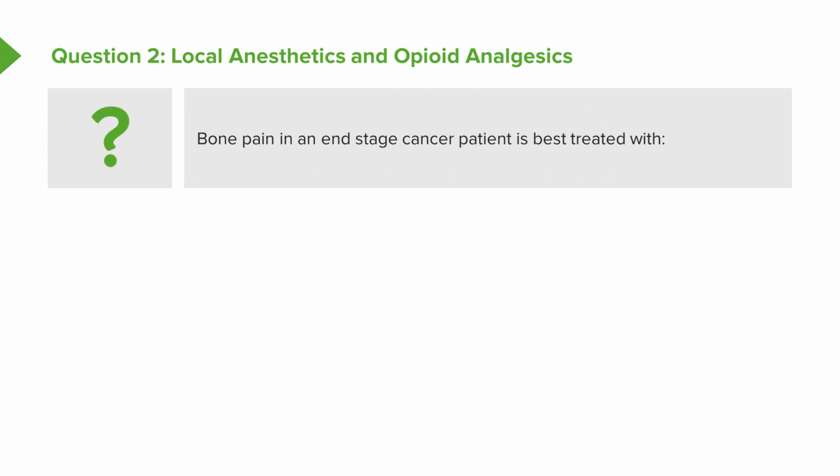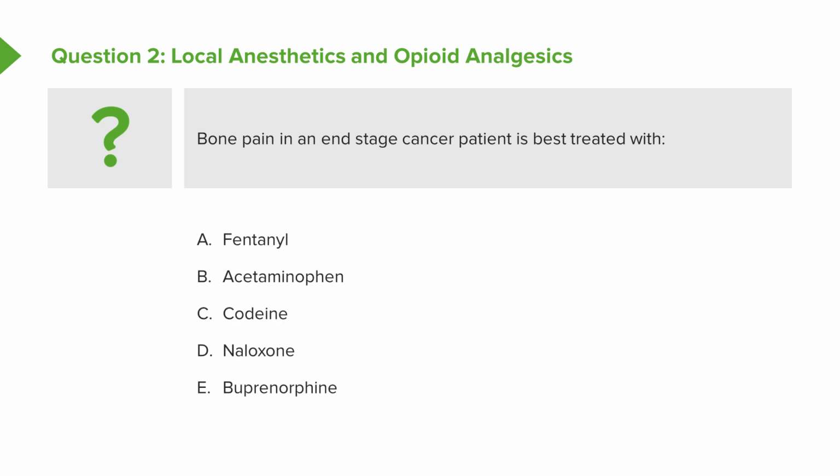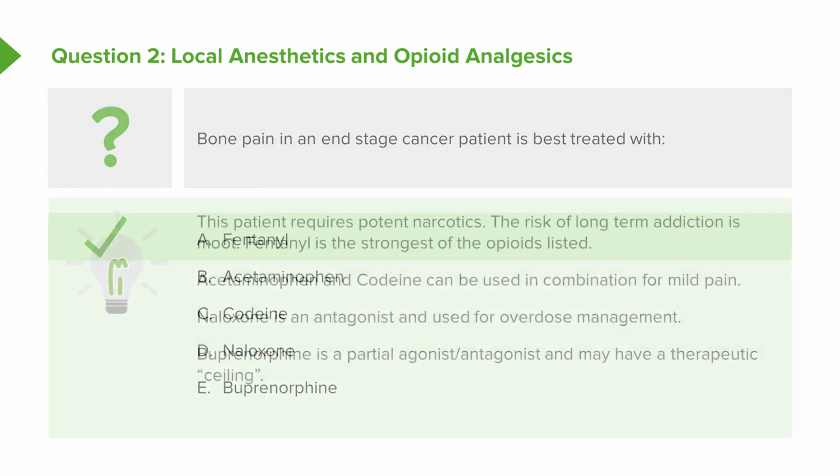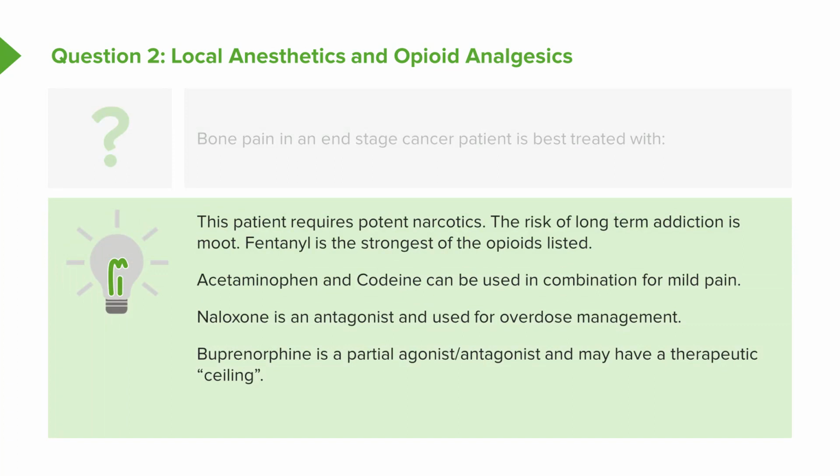Okay, the next question. Bone pain in an end-stage cancer patient is best treated with A, fentanyl, B, acetaminophen, C, codeine, D, naloxone, or E, buprenorphine. Fentanyl, right. So let's take a look at all of these choices.